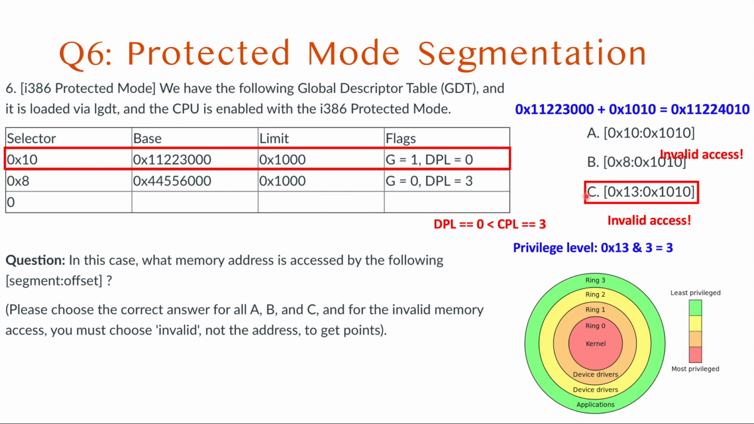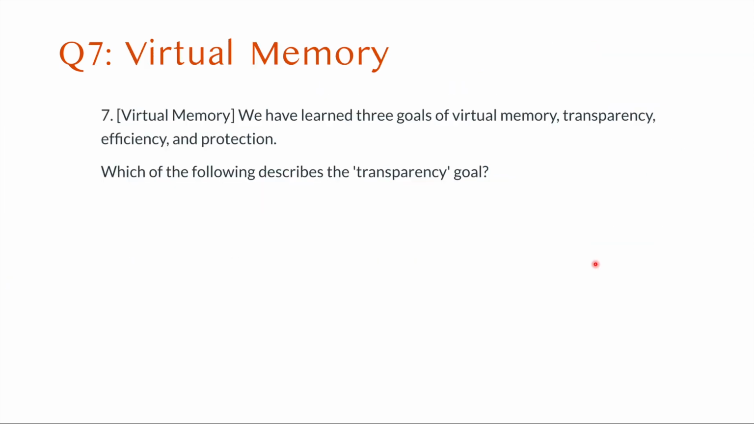So in case of C, we have a current privilege level of 3, but the descriptor has privilege 0, so 3 cannot access 0, but 0 can access 3. That's the important part.